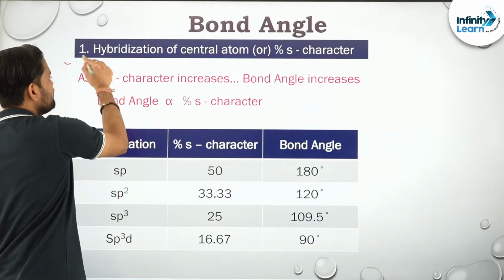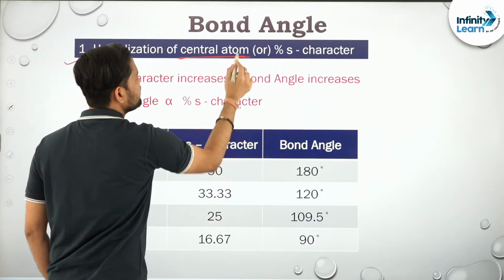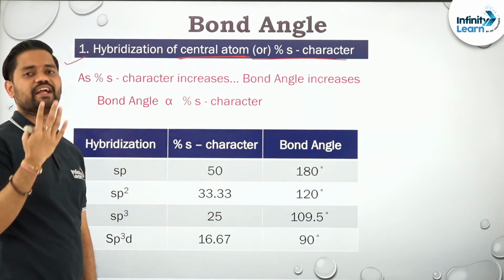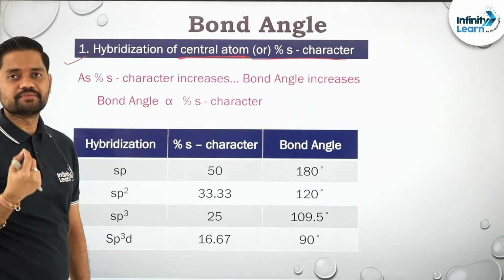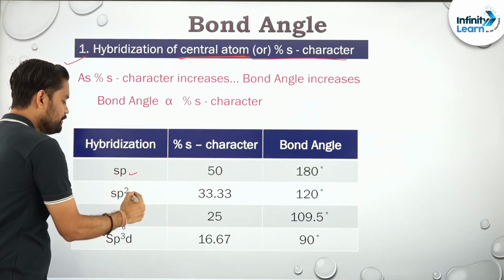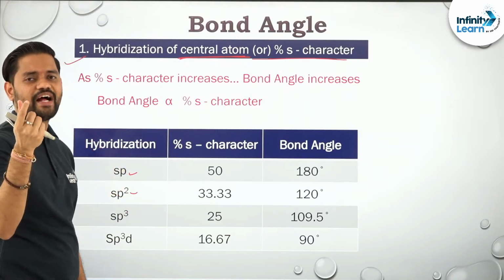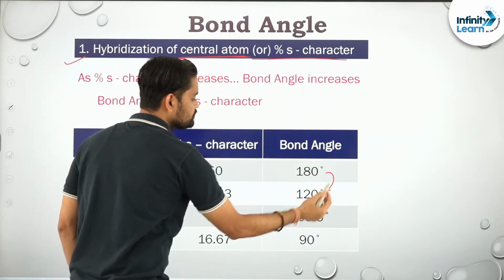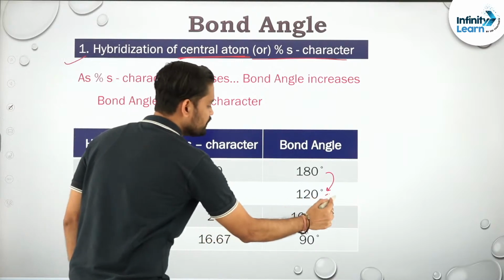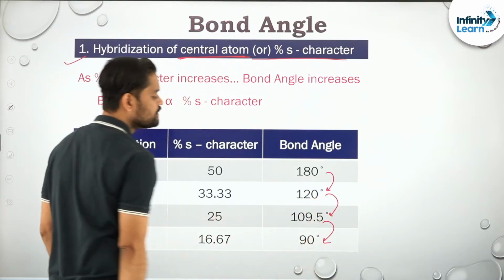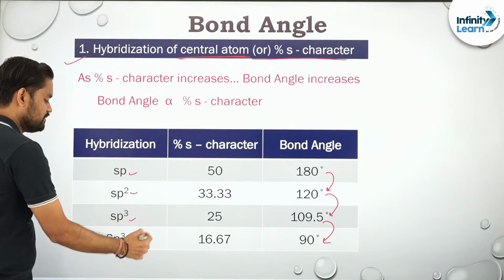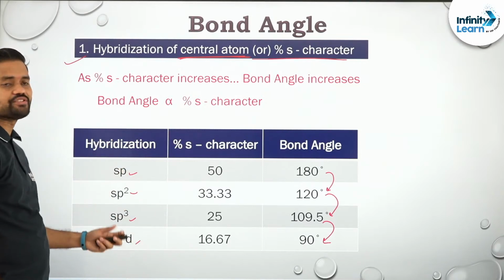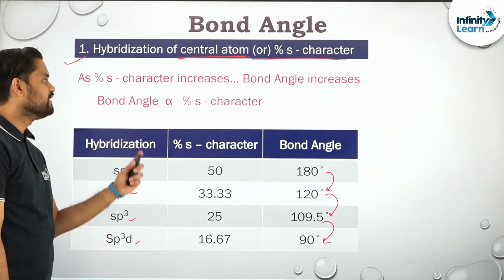The first one, check the hybridization of the central atom, or the percentage of s character. As hybridization of the central atom increases, the bond angle decreases. Like from sp to sp2, hybridization in terms of the number of orbitals getting mixed has increased, right? So see, its bond angle has decreased. If we increase it more, it will further decrease. It will keep on decreasing as the number of orbitals getting mixed increases. So this is the first thing. As the percentage of s character increases, the bond angle keeps on increasing.